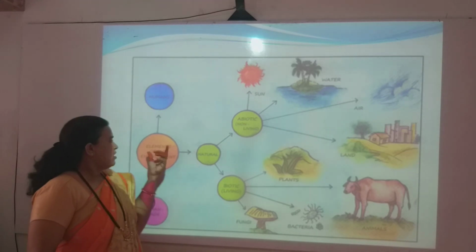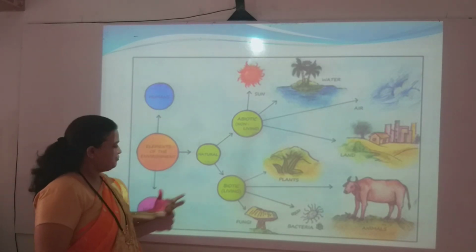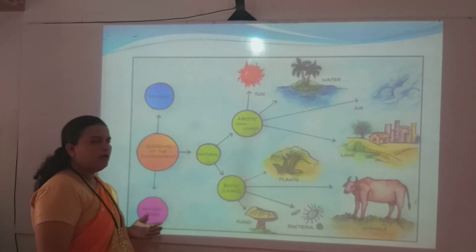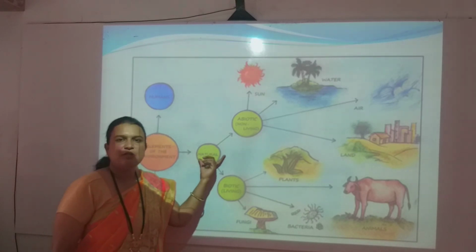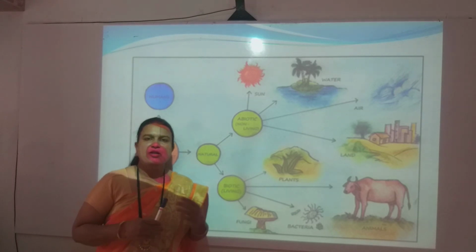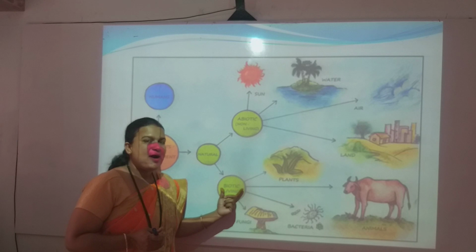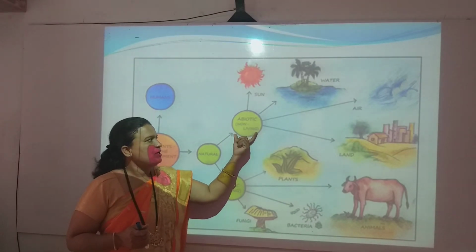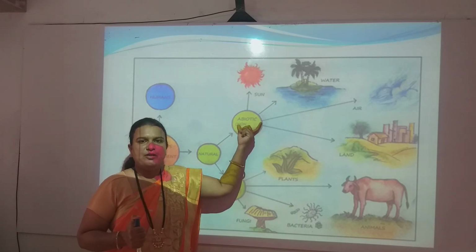Here the components of the environment are broadly classified into 3 categories, which we studied in the previous slide: natural, human and human-made. Natural components of environment are further divided into 2 parts: living organisms and non-living organisms. Living organisms, what can we call them? Biotic components. And the non-living sphere we call abiotic factors.